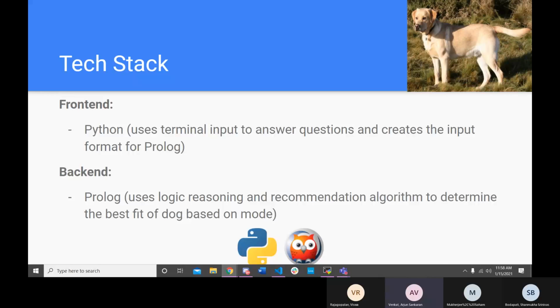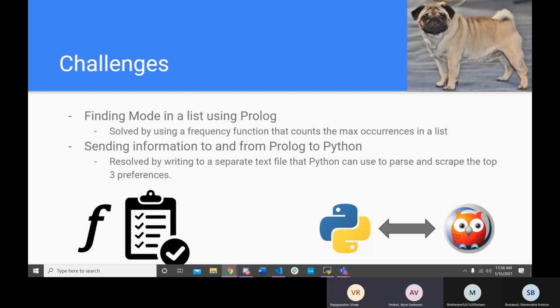Now moving on to the challenges. There were a few challenges when working on this project, but the most difficult challenge was finding the mode of a list using Prolog, or in other words, finding the most number of occurrences for the dog breeds. But this was able to be solved using a frequency function that counts the max occurrences in a list, and we couldn't have done this without the help of Sharp.